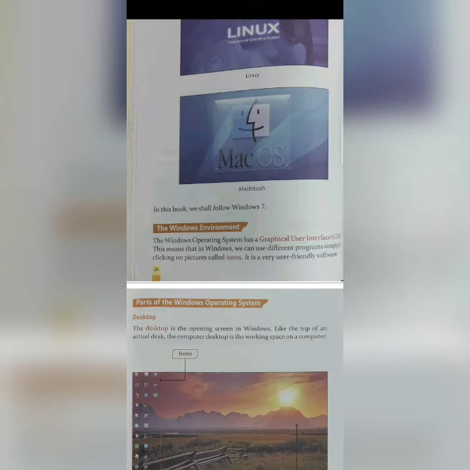Just like different programs, there are icons for every particular function, and these functions work together in a system called Windows.